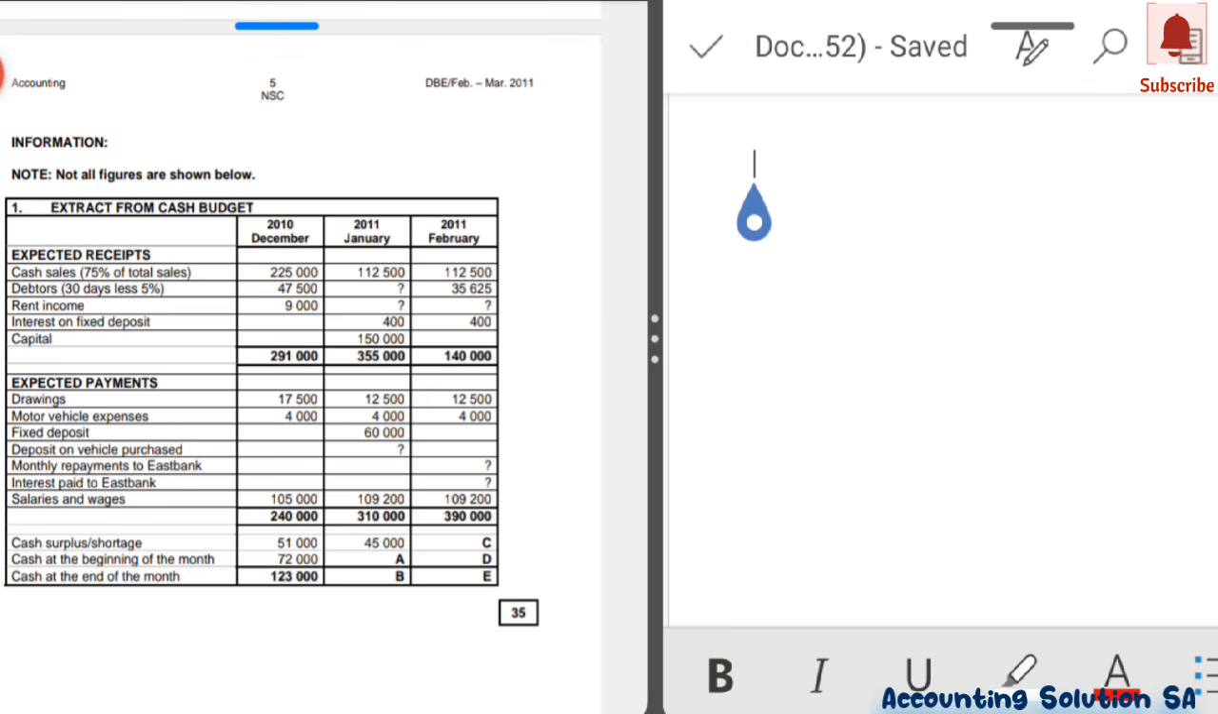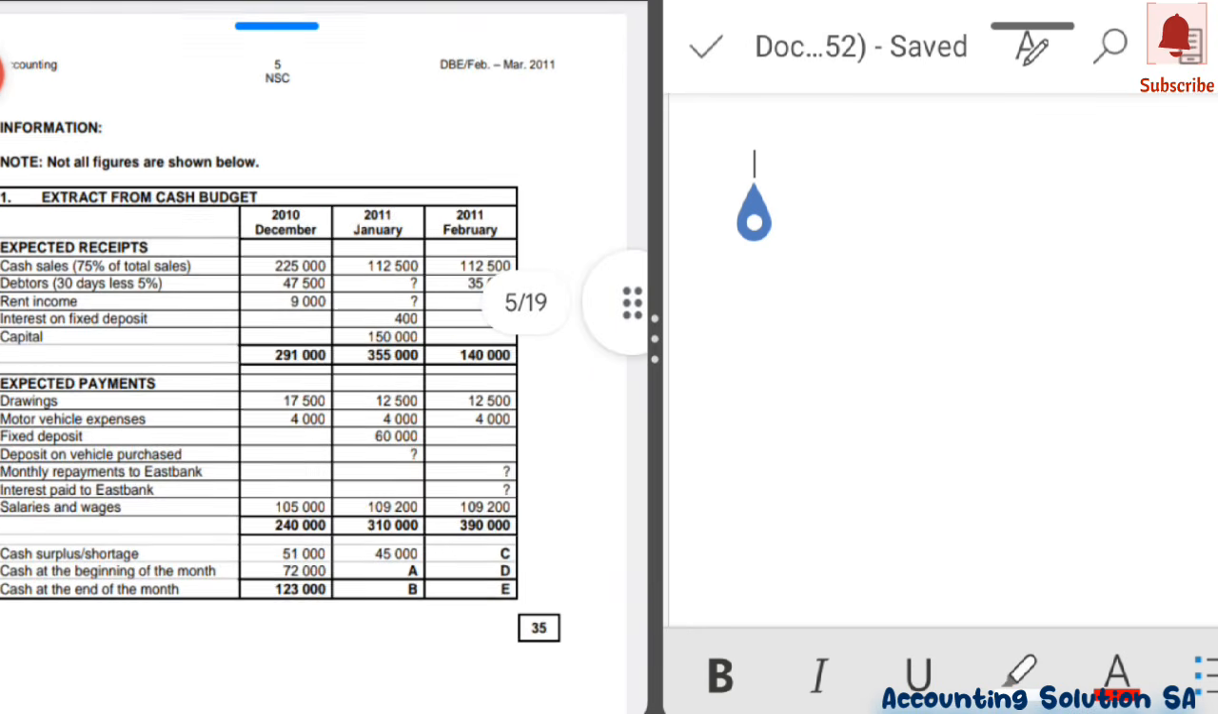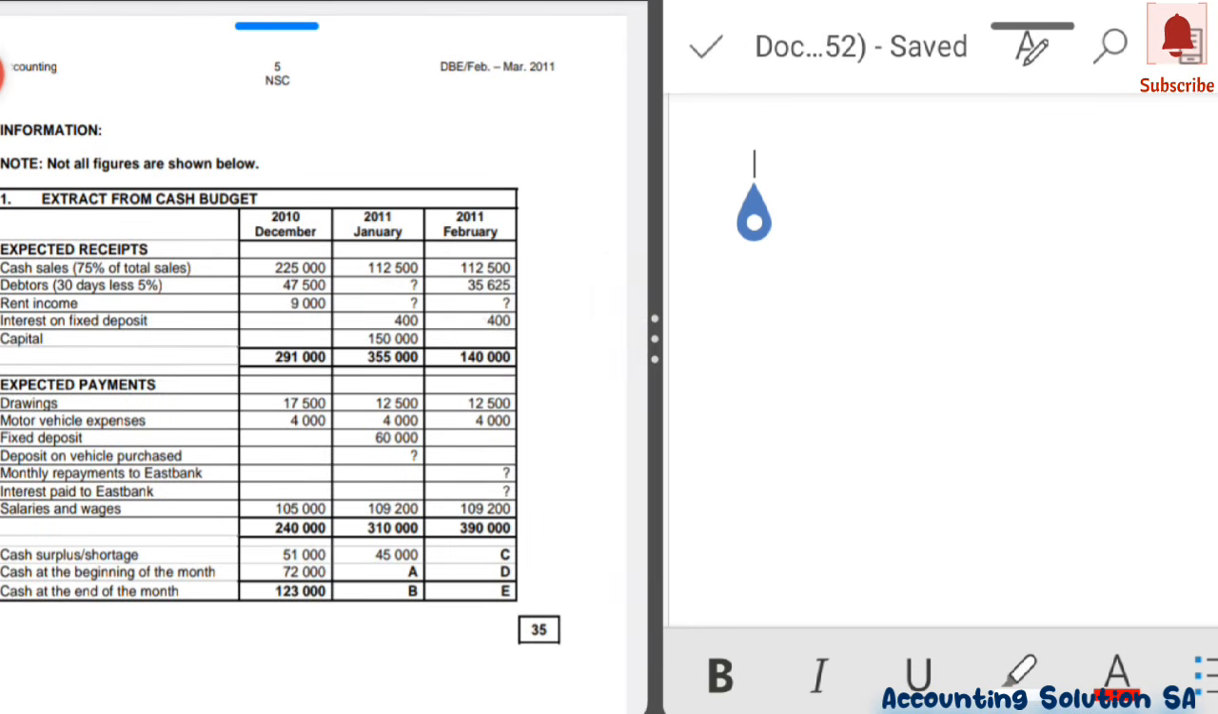In some question papers that I'm going to do, you are not going to be given a cash budget, which means that you are going to draw it from scratch. You also have to know the format: you start from receipts and you go to payments, and after that you calculate the net amount and you go to opening balance and you close your balances. All right, so they said that we have to calculate figure A up to E.